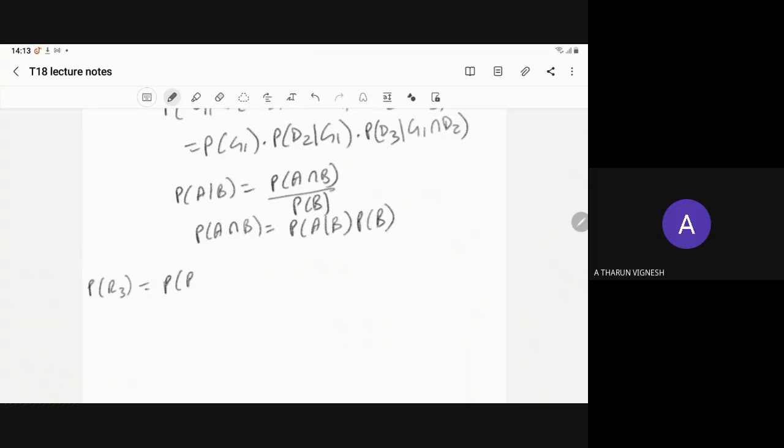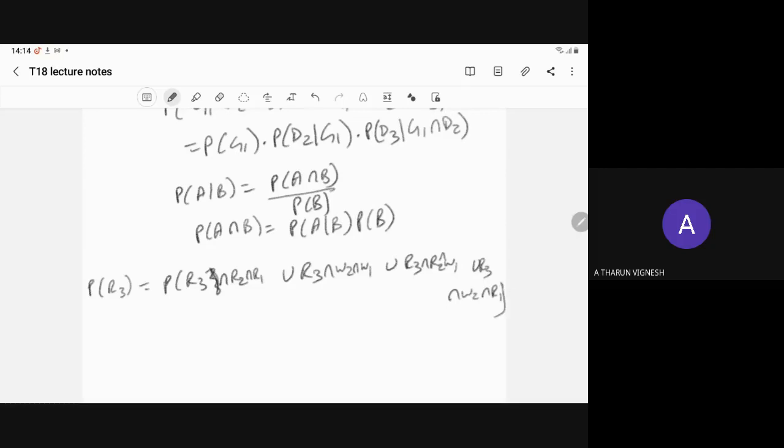So the probability of R3 is the probability of R3 intersection the first two being red red, or white white, or red and white, or white and red.